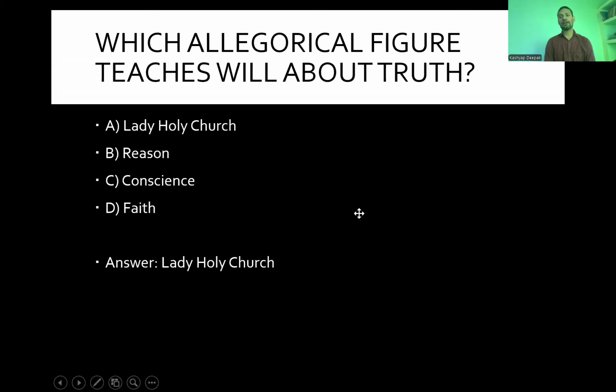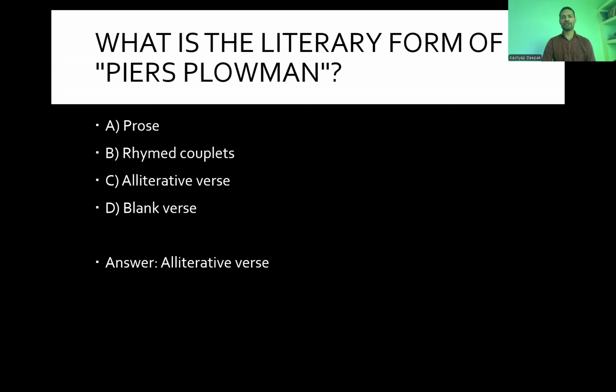Next, which allegorical figure teaches Will about truth? Holy Church, reason, conscience, or faith? And the answer is Holy Church. Here, Will is also the main character of the poem, or you could say hero of the poem. So the answer is Holy Church, Lady Holy Church.